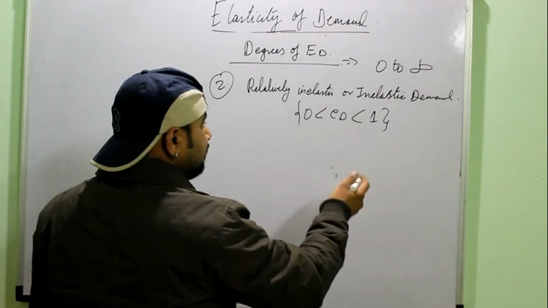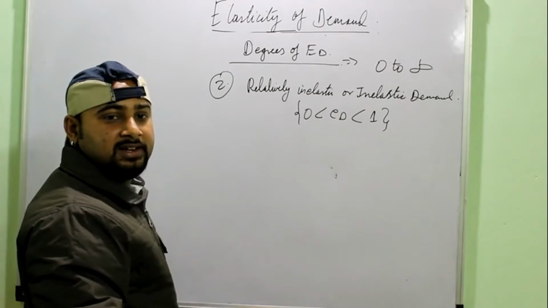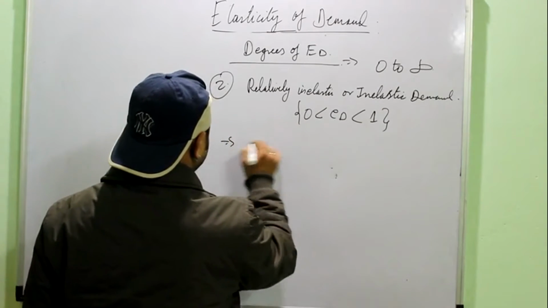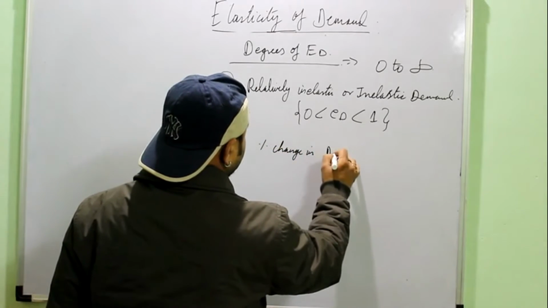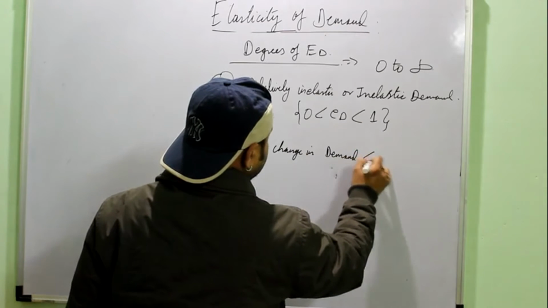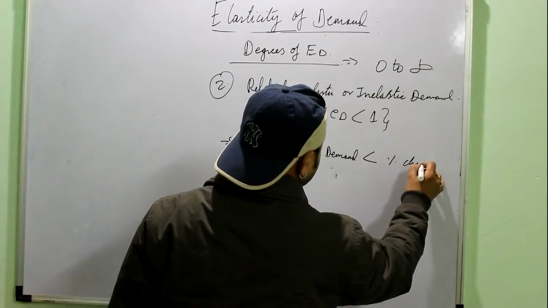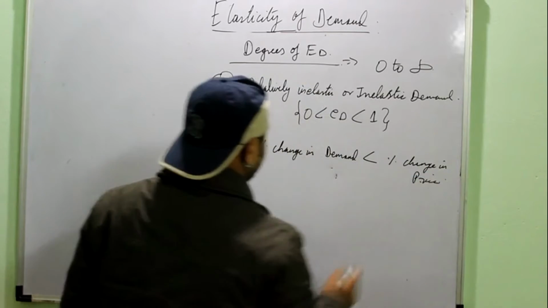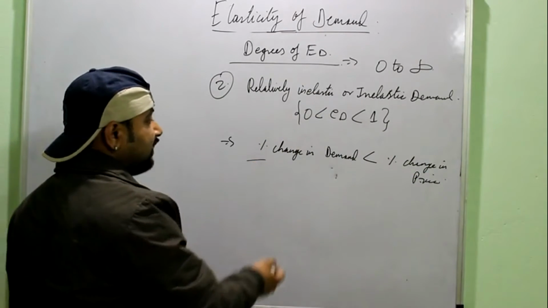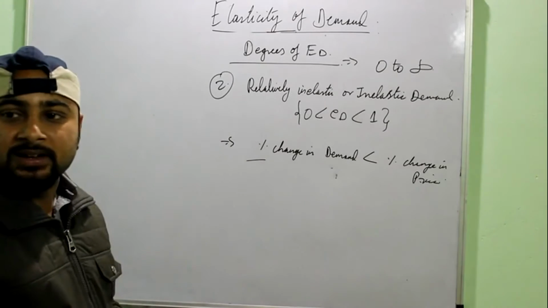It means that it is more than 0 but the value is less than 1. I define it as when the percentage change in demand is less than the percentage change in price, or I can say proportionate change in demand is less than the proportionate change in price.